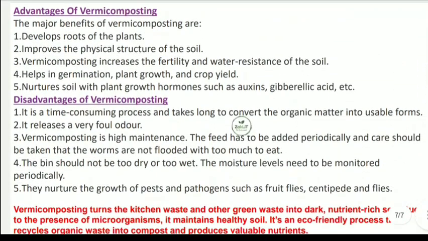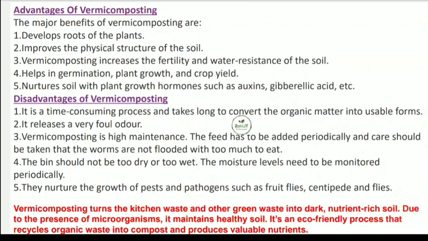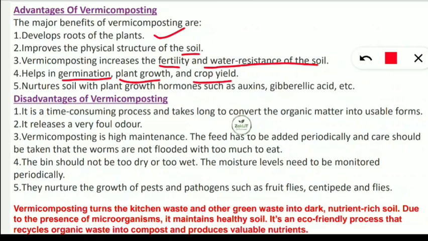This is very important: advantages and disadvantages of vermicomposting. This is also asked in the exam. So what are the advantages of vermicomposting? It develops roots for the plants, and gives nutrients also. It improves the physical structure of the soil, increases the fertility and water resistance of the soil, helps in germination, plant growth and crop yield, and nurtures the soil with plant growth hormones such as auxins, gibberellic acid, etc.